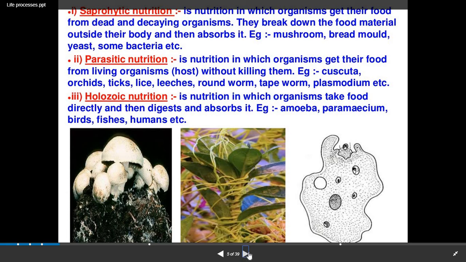Examples are unicellular organisms such as amoeba and paramecium, and among multicellular organisms, birds, fishes and humans etc. also do this holozoic mode of nutrition.